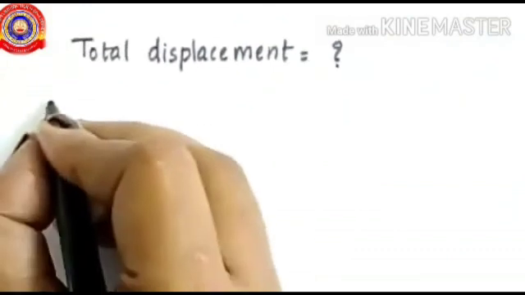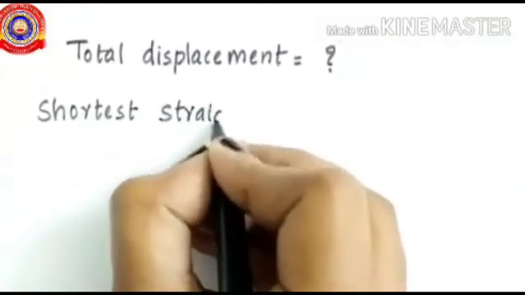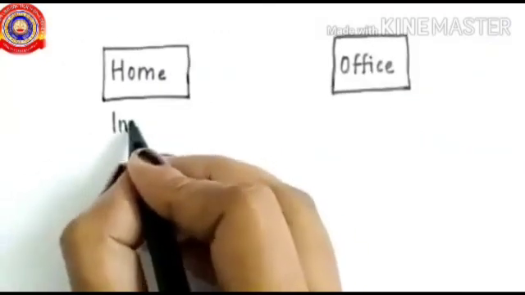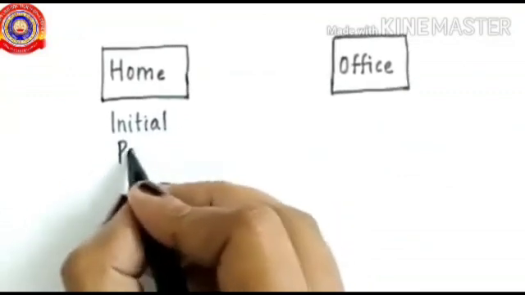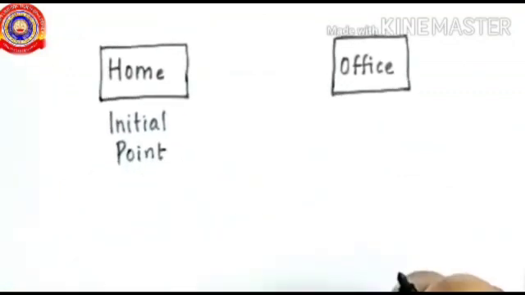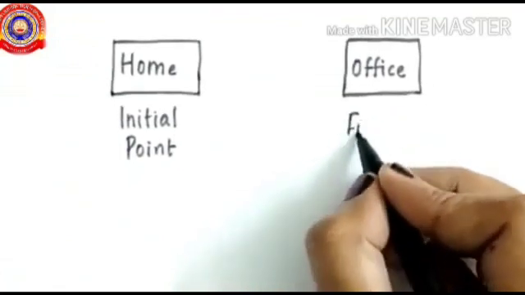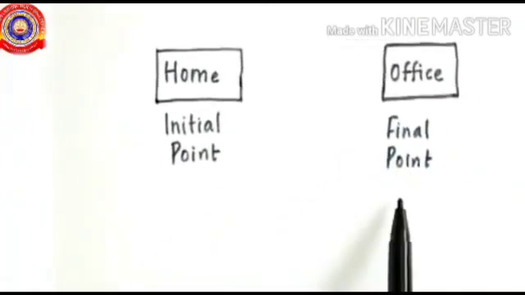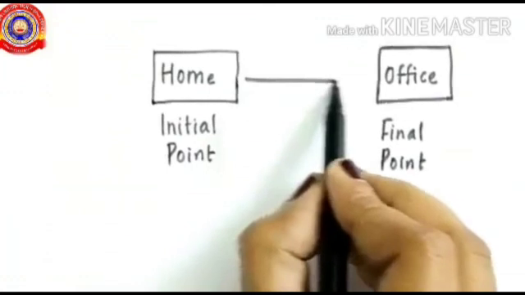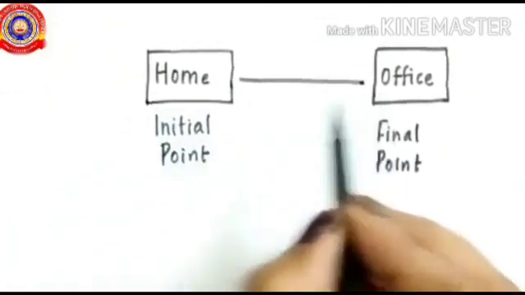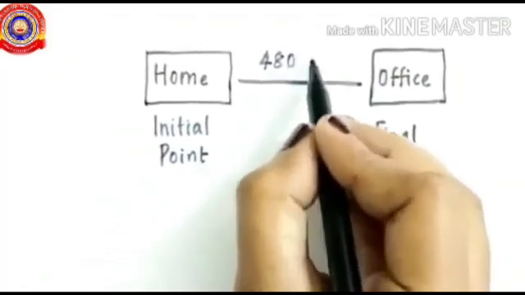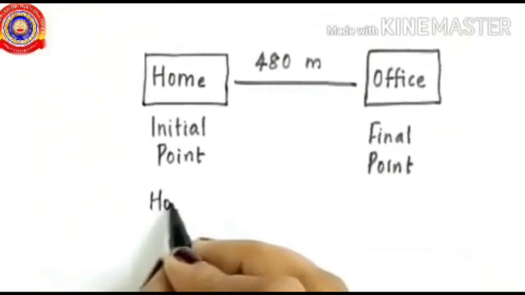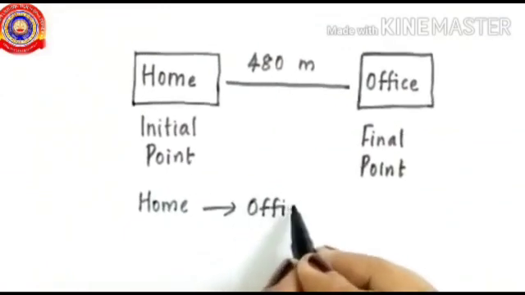Now let's see how to find out displacement. Displacement is the shortest straight line distance between initial and final position of bodies. The person starts his journey from his home, so it is the initial point. From home to office, that is, in the first half of the journey, the final point is office. The shortest straight line distance is 480 meter. So the displacement from home to office is 480 meter.